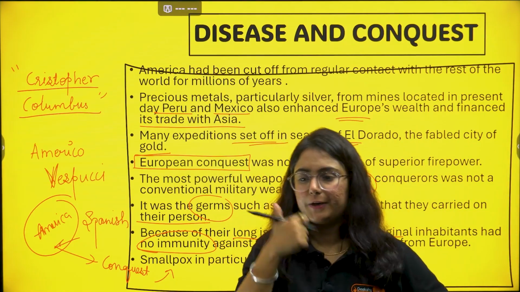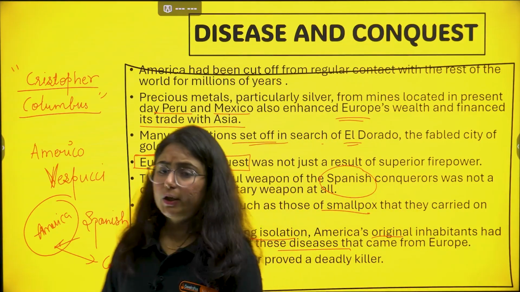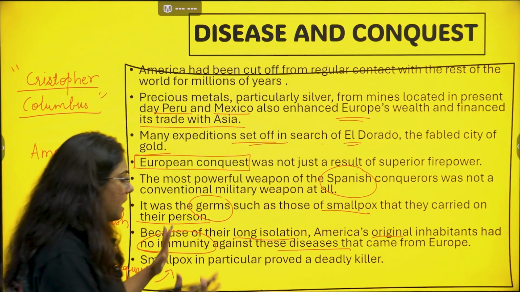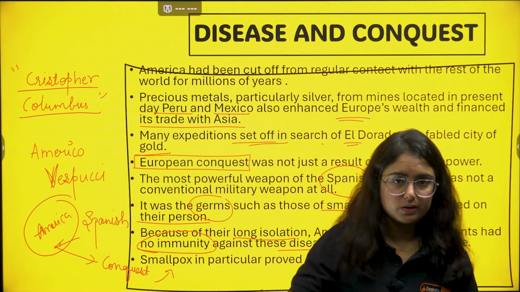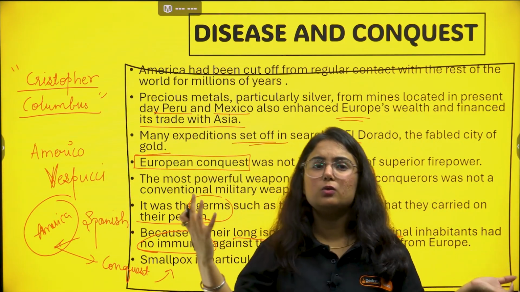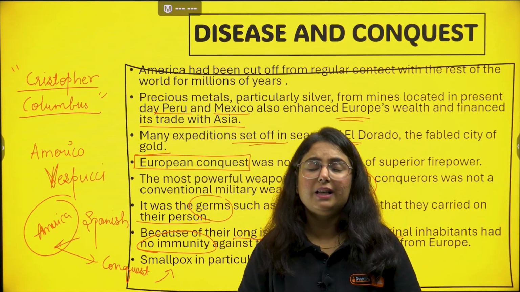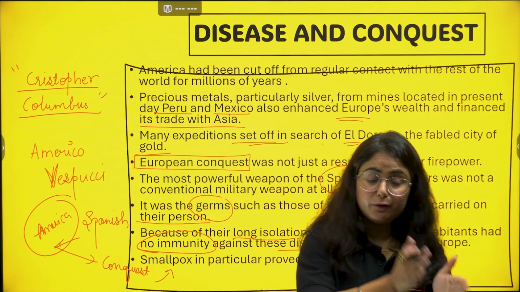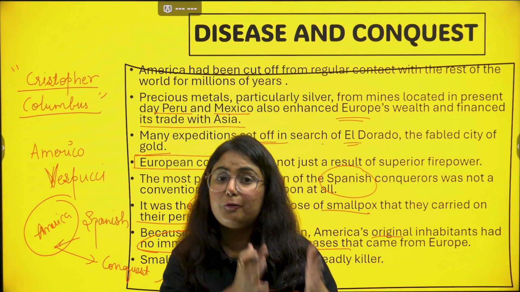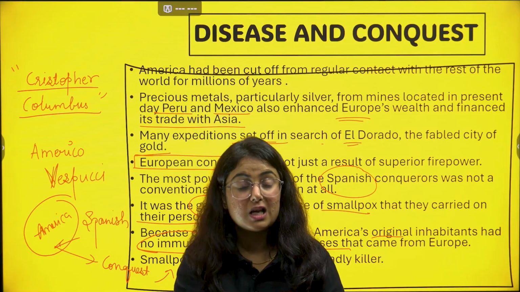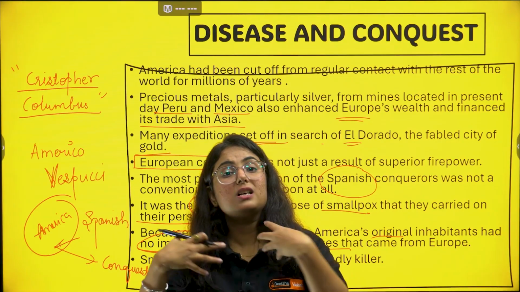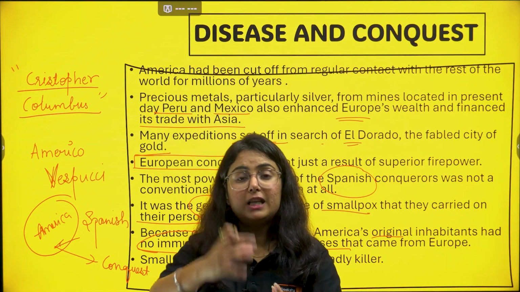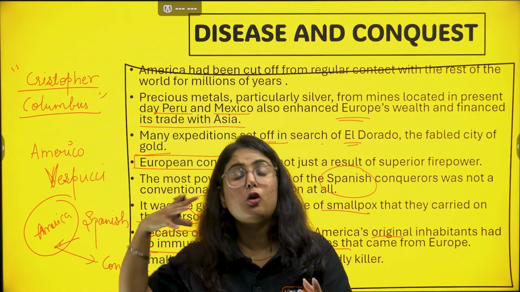Get the point? Okay. Now, although the theory from this chapter is completed, I want to make you link something. We know that America was colonized by Europeans, right? The whole of their wealth was used, everything was done. But later on, by the freedom movement, they got independent. And definitely for Europeans, a way for vast wealth was closed. That is the reason they focused more on Asia. Or whatever they earned from America helped them a lot to explore Asia, to conquer that, right?